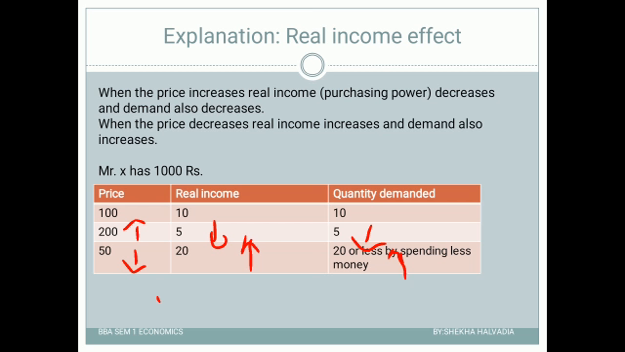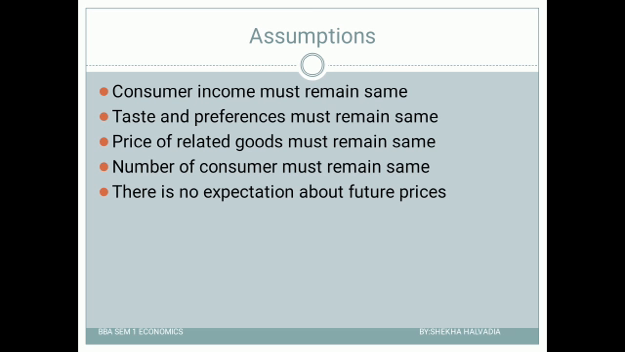So as the price increases, the purchasing power of a person decreases, and as the price decreases, the purchasing power of a person increases, right? So that is the real income effect. Now let us understand the assumptions, guys, in this theory. The first, when we started the statement, was ceteris paribus. So what is ceteris paribus? Ceteris paribus means other things remain constant. In an actual situation, other things do not remain constant. But here in this theory, it's an assumption that other things remain constant.